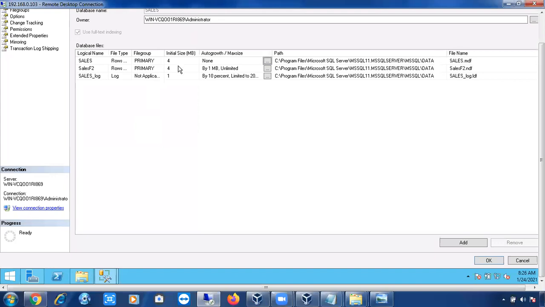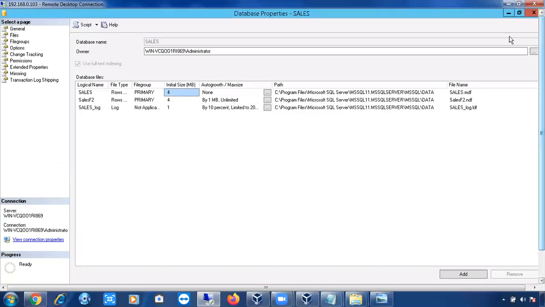Don't create any extra data files. Just work with one data file. Disable the auto growth option. Then the file size is 4 MB only now. Once the 4 MB is full, it can't grow, right? Why? Because auto growth is disabled. So try to fill this 4 MB. How can we increase the data? Just try to create a sample database, or else a small table.